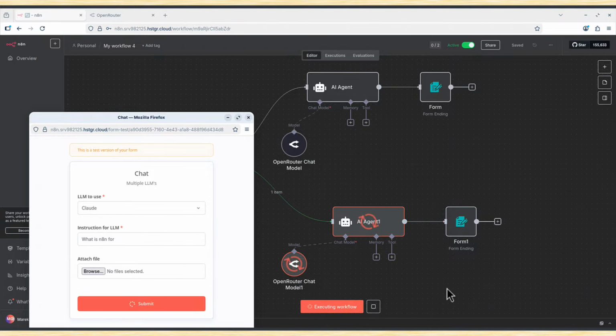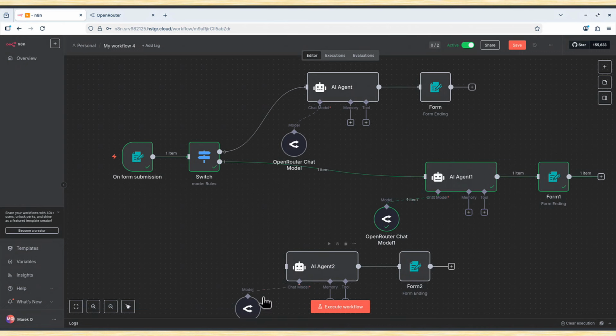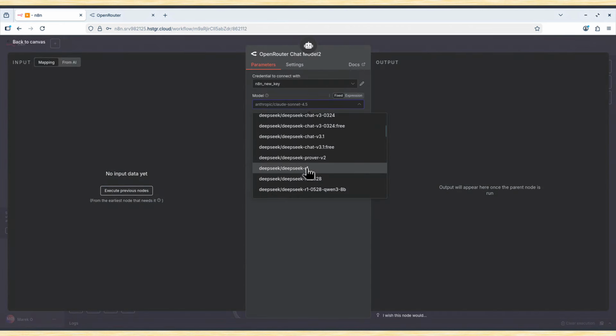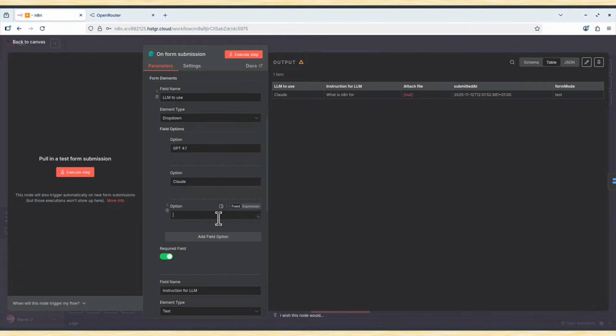And this is basically what you have to do. You have to do it for every single agent. If you want more of them, it's super easy. You copy everything again, you duplicate them, and you just... one sec. For this one, let's say I will use DeepSeek. So I go back, starting from the form submission, and I need to add another field option. I will call it DeepSeek. Let's copy it.